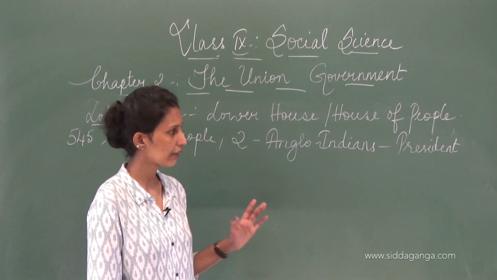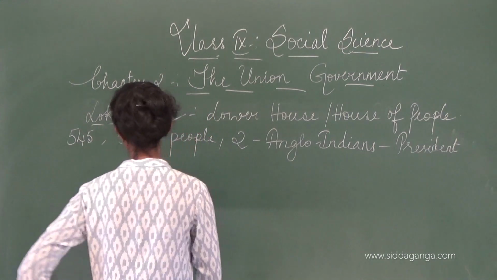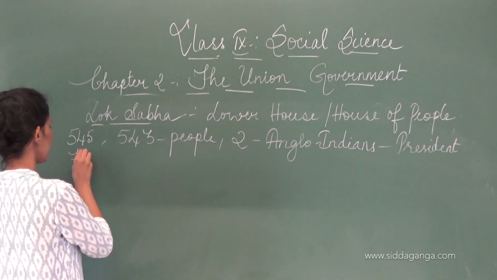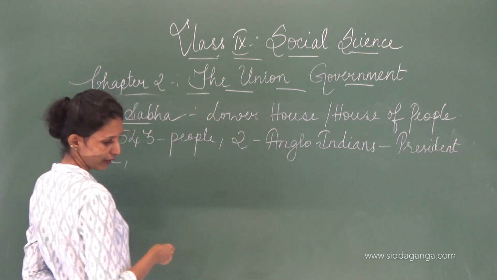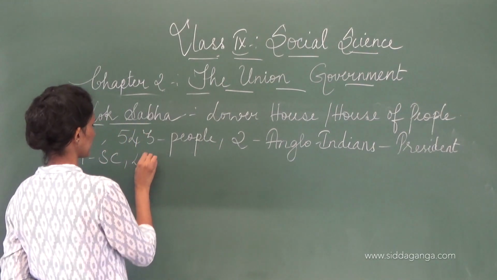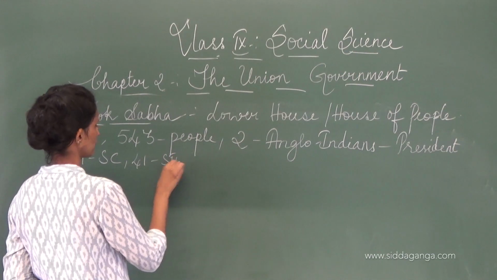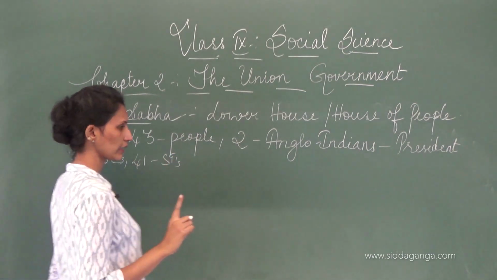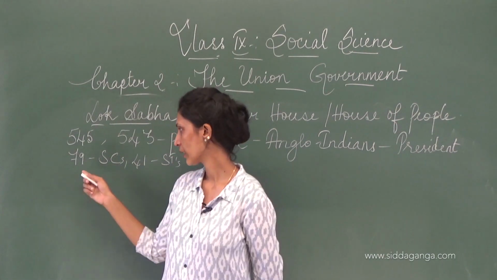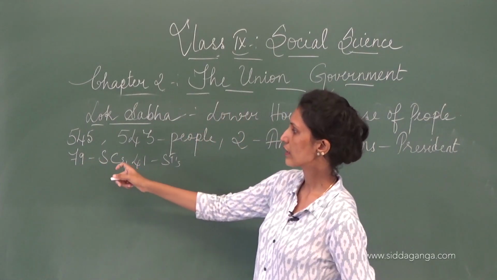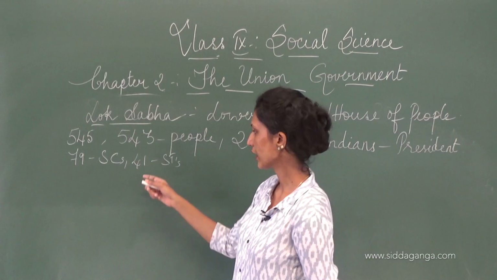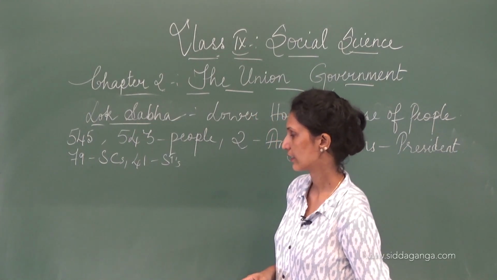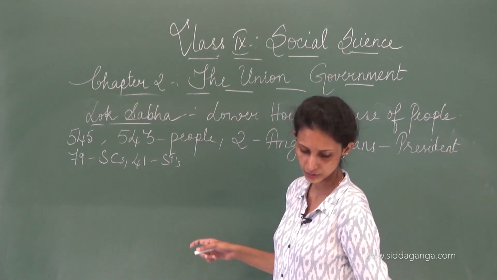Now, 79 seats are for scheduled caste. Out of this, 79 seats are for SCs, scheduled caste, and 41 are reserved for STs, scheduled tribes.